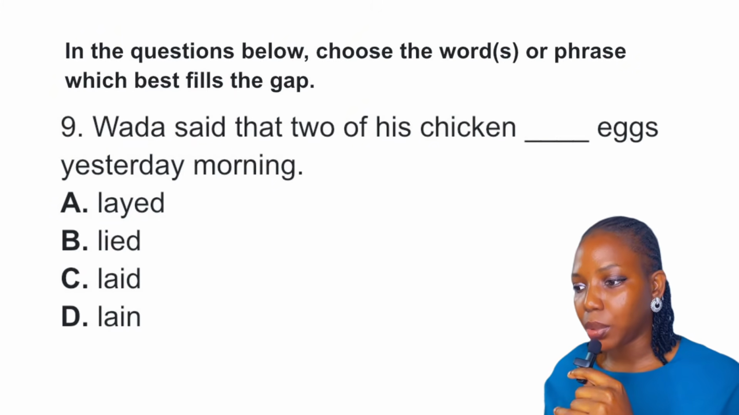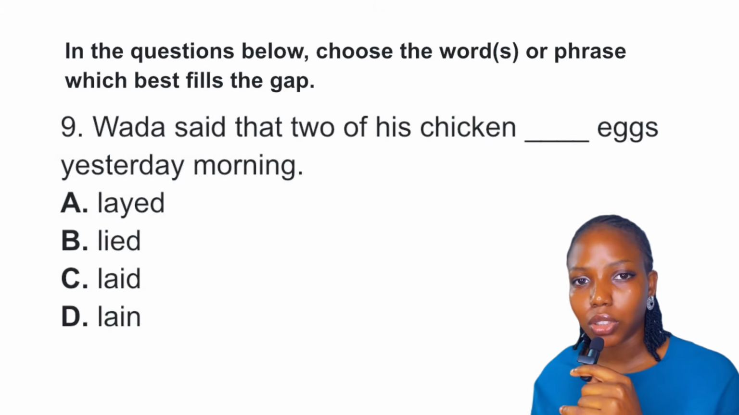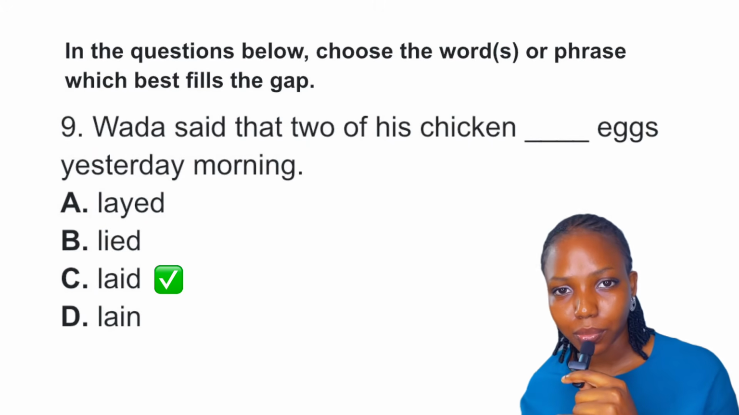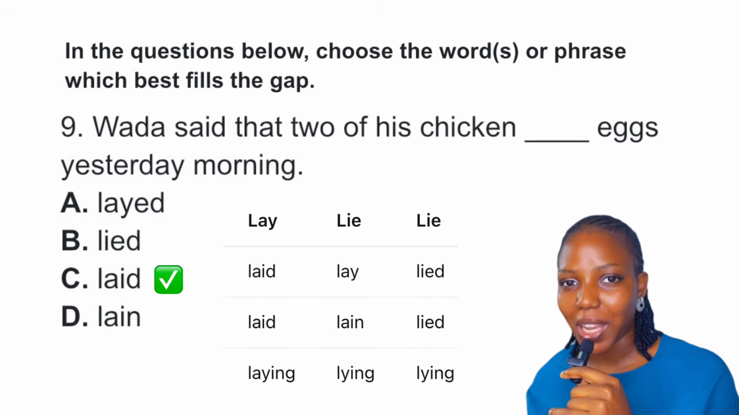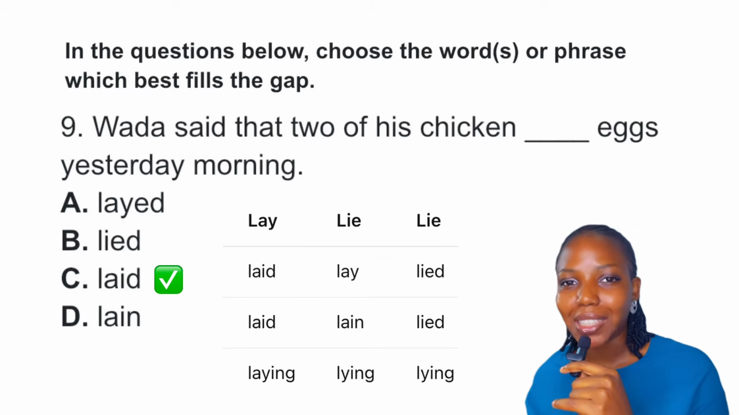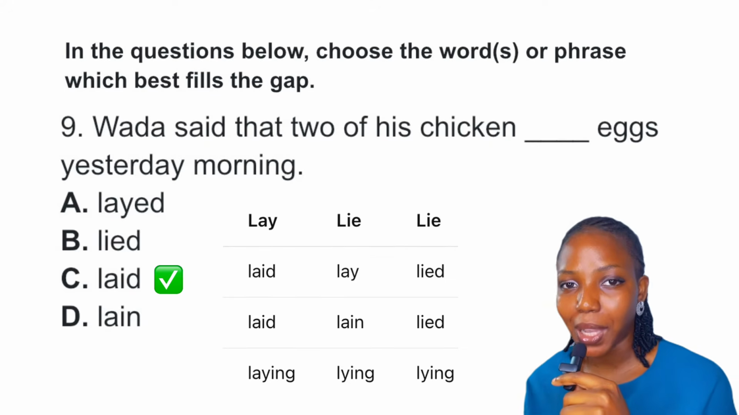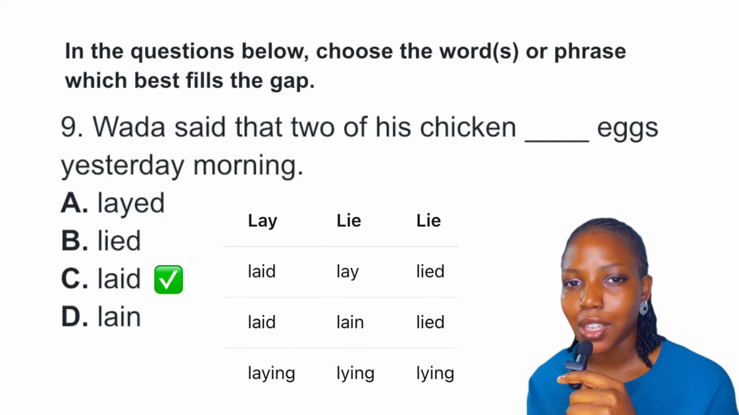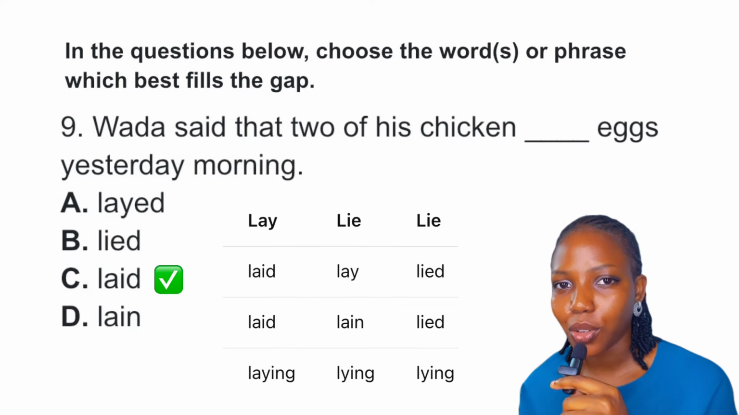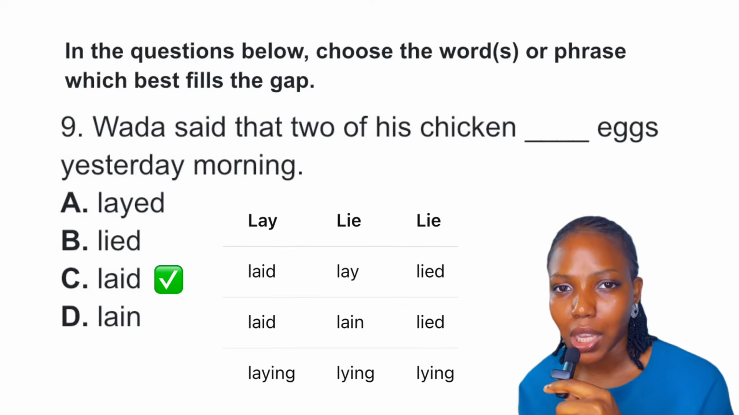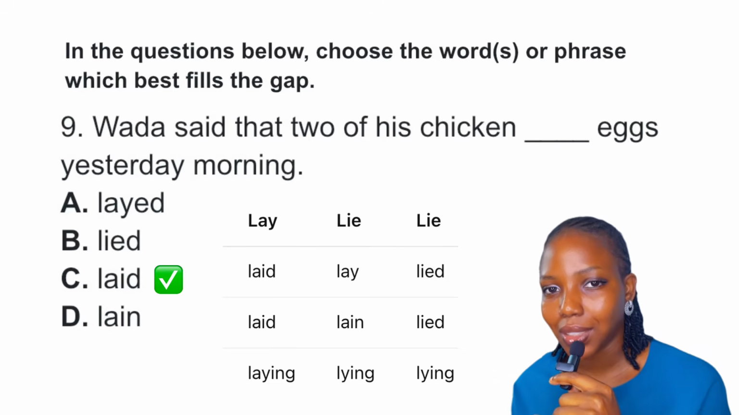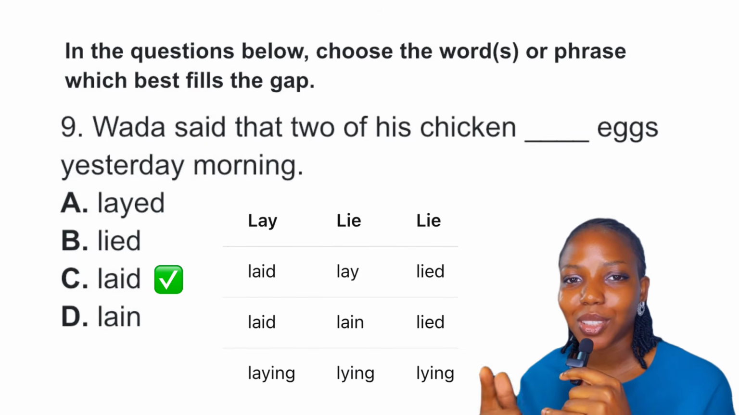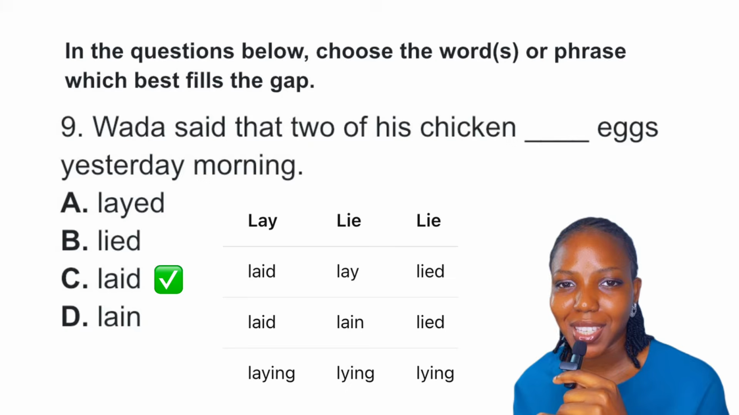Now that we understand that we need the past tense, we know that the answer to this question is option C, laid. Option A, "layed," L-A-Y-E-D, does not exist. Option B, lied, we don't need that. Even if it is in its past tense, the meaning is not telling the truth. We also don't need option D because one, it is in its past participle, and two, the meaning is related to resting. So the best answer to this question is definitely option C.